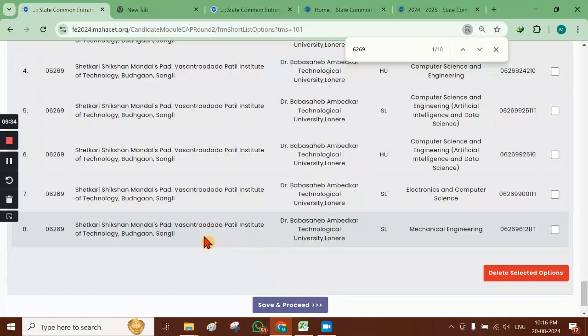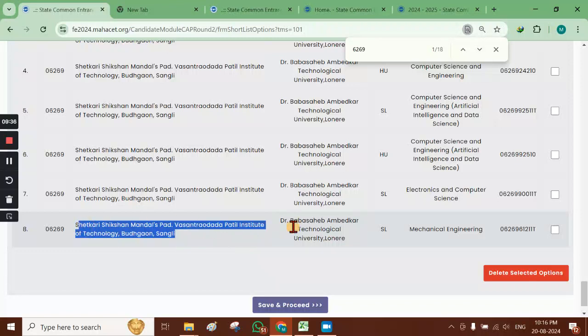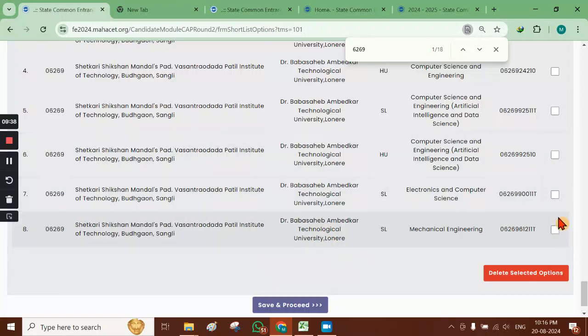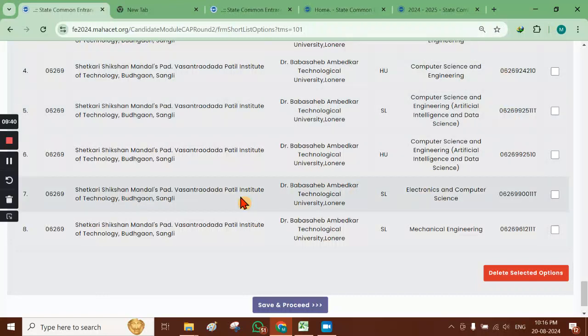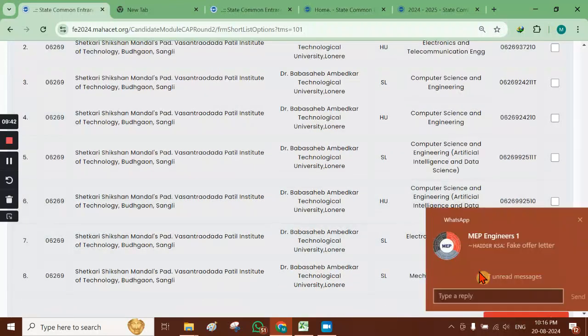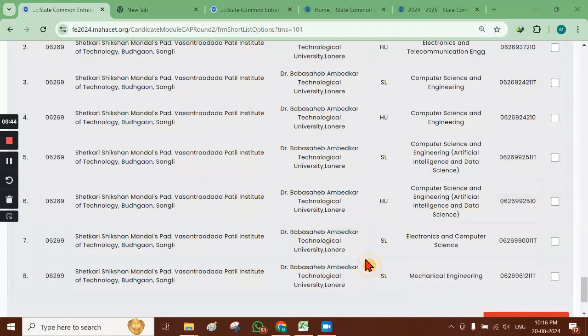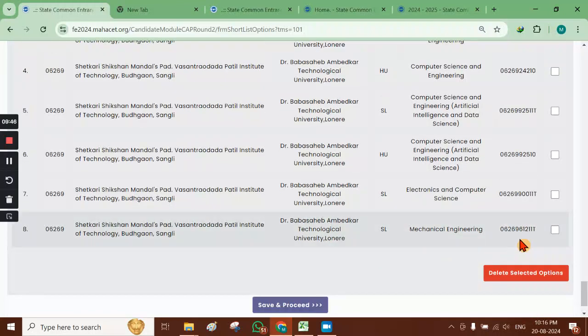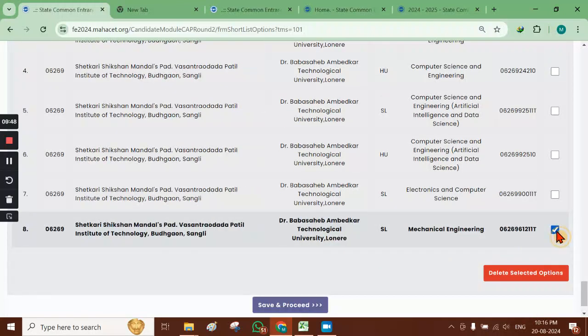Actually the candidate does not require this seat, so it is possible to delete from this list as well. Right now it is not required, so I will delete. I will select from here, tick this checkbox and delete the selected options.